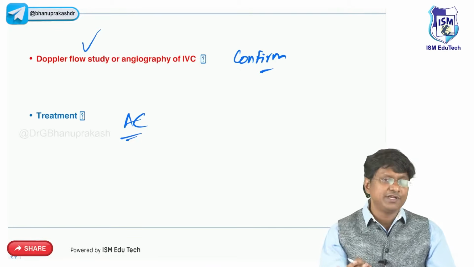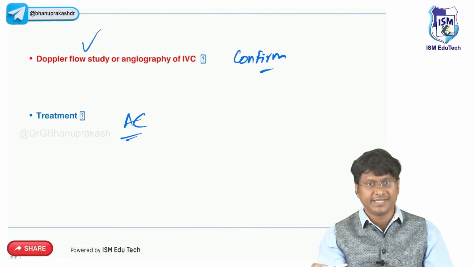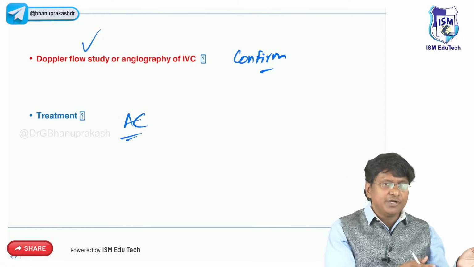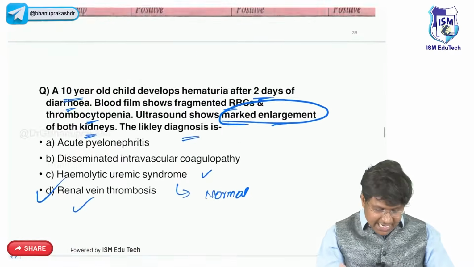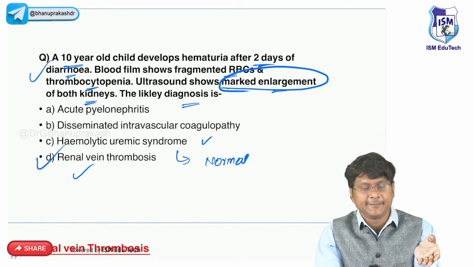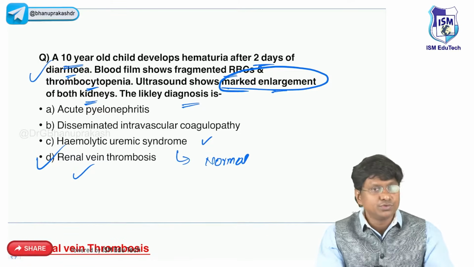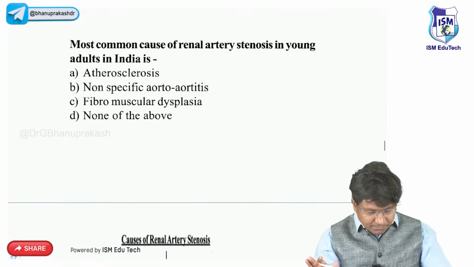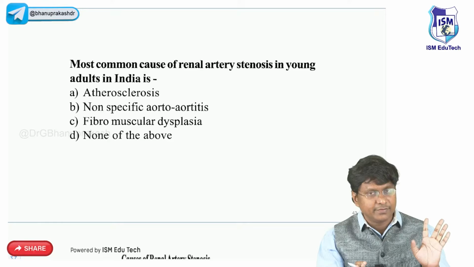So the very important point is, in these patients, there will be marked enlargement of both the kidneys. And in children, the important etiology is the preceding gastroenteritis. So if you see this particular question, our patient is having the preceding diarrhea. And in these patients, you can have fragmented RBCs and there can also be thrombocytopenia. So these are the features of renal vein thrombosis. Now, one more important renal vascular disease. Just now what we have discussed is renal vein thrombosis.